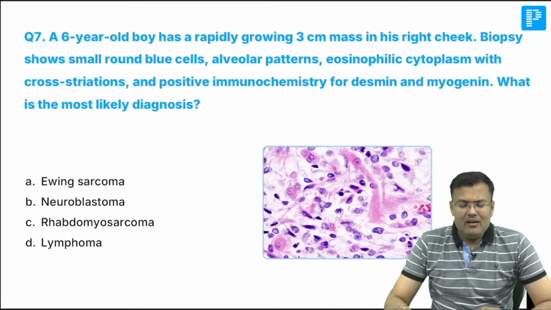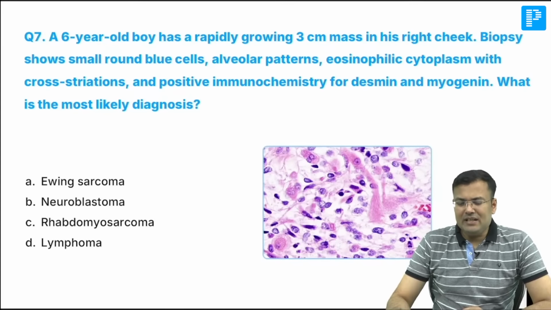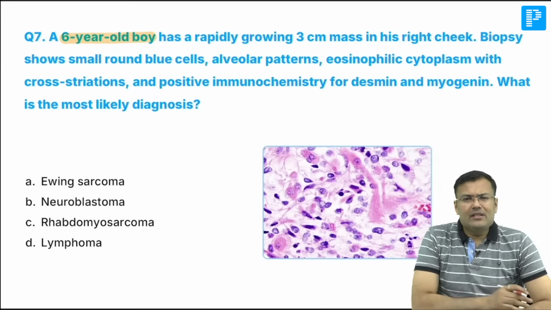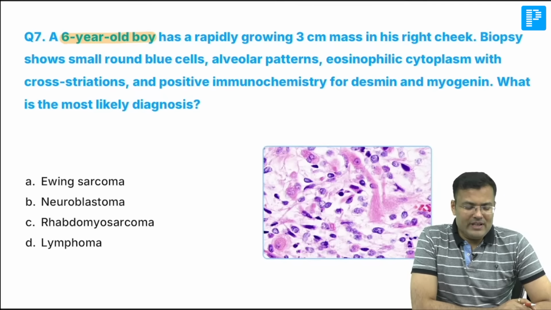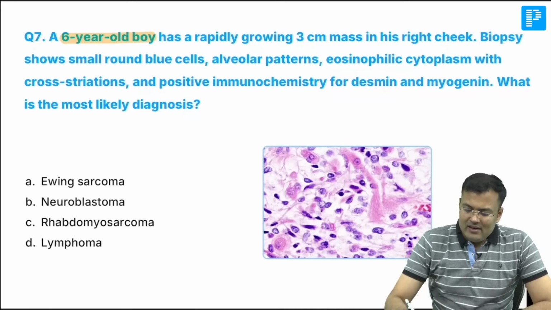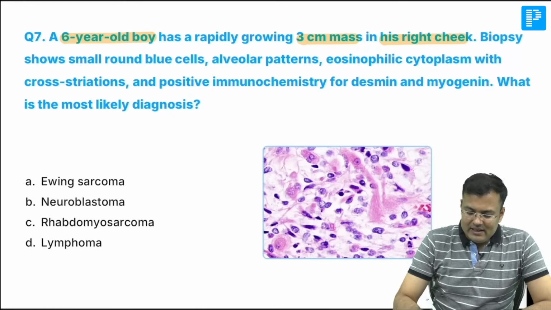Next, very easy question. Guys, see, this easy question and important. There is integration between surgery and pathology. 6 years old boy, can you tell me what is the most common soft tissue sarcoma in children? Easy question, guys, tell me. Easiest. Most common type of soft tissue sarcoma in children, you already know, rhabdomyosarcoma. There is rapidly growing 3 cm mass in right cheek. What do you see in the biopsy?